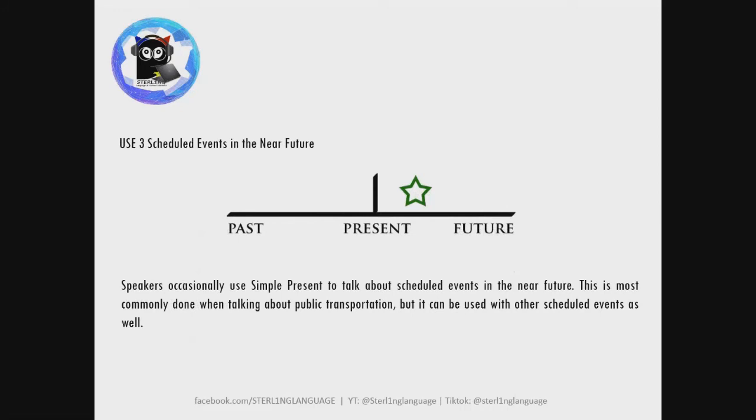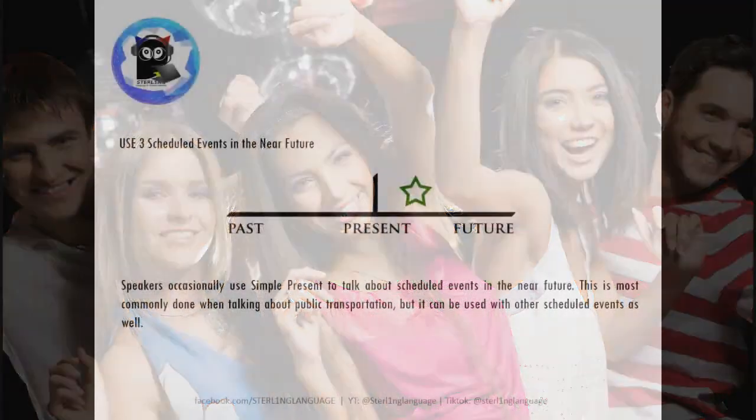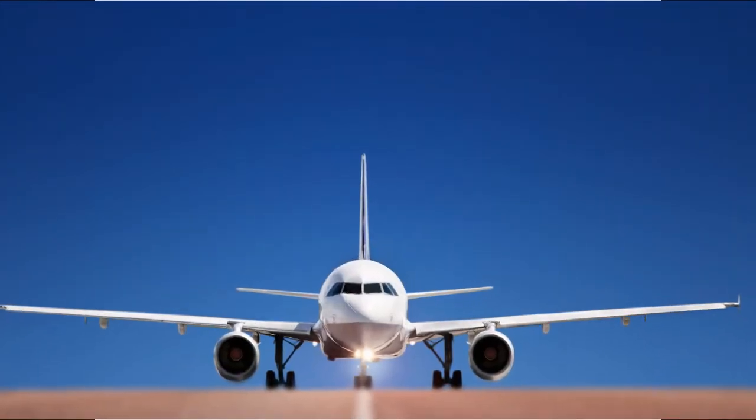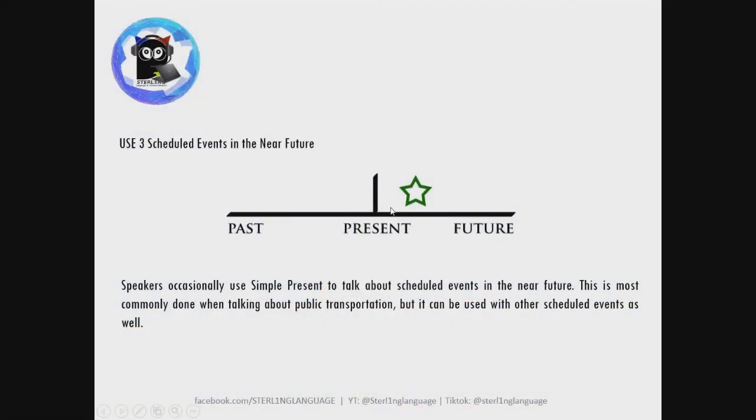Third use of present tense is scheduled events in the near future. Okay, I've also discussed this in my TikTok that speakers occasionally use simple present to talk about scheduled events in the near future. Okay, the key word here is near future. Okay, this is most commonly done when talking about a scheduled public transportation, like when does the train leave, or it can also be used with other scheduled events, like when does the party start, okay, or when do we board the plane.